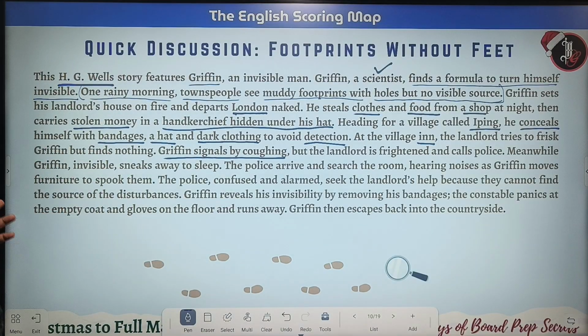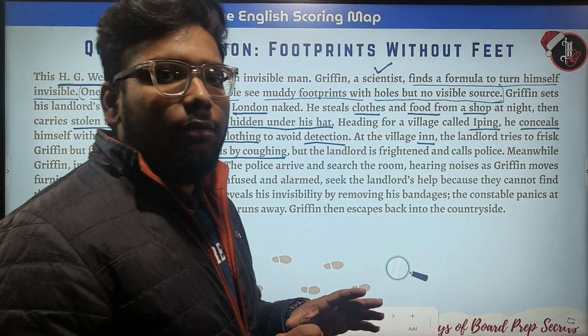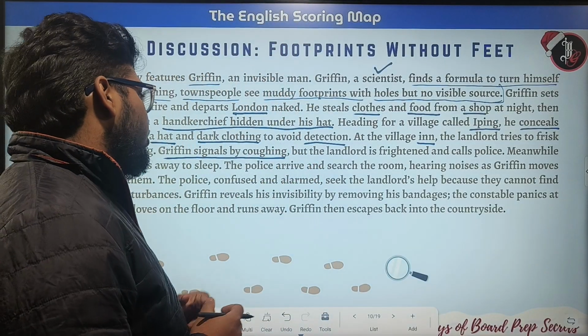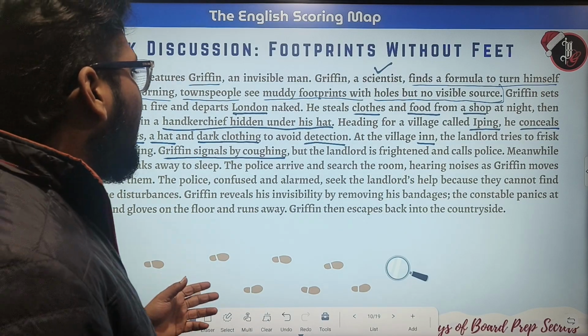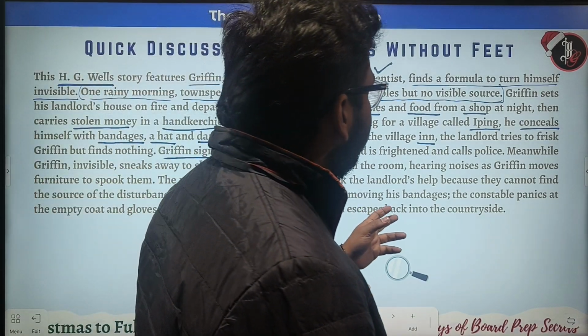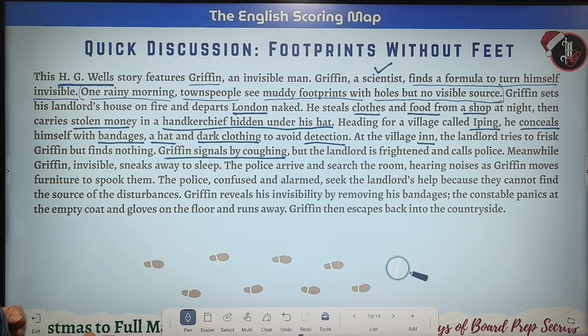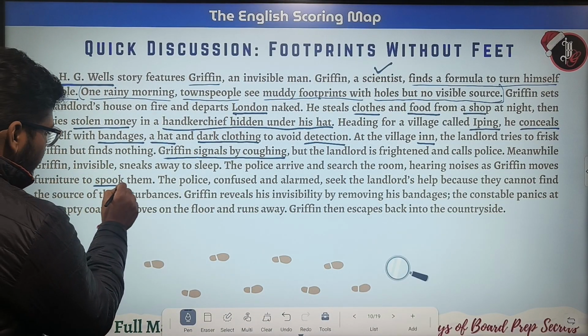Meanwhile, Griffin, invisible, sneaks away to sleep in a room. The police arrive and search the room, hearing noises as Griffin moves furniture to spook them. He tried to scare them.